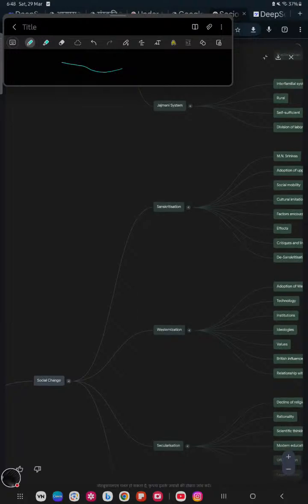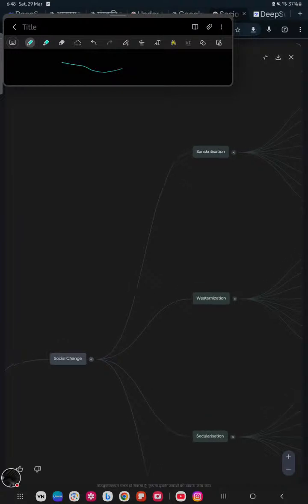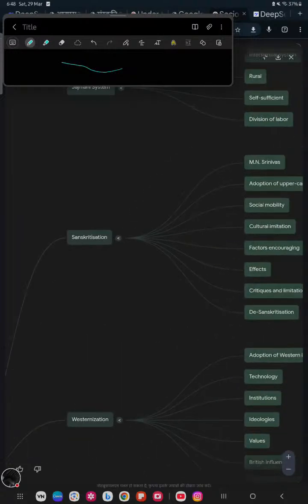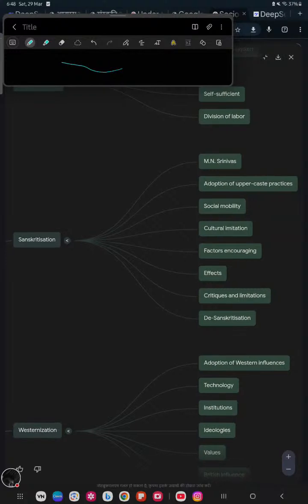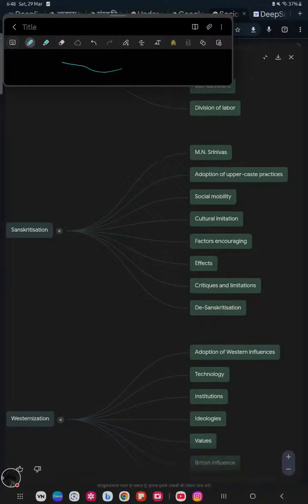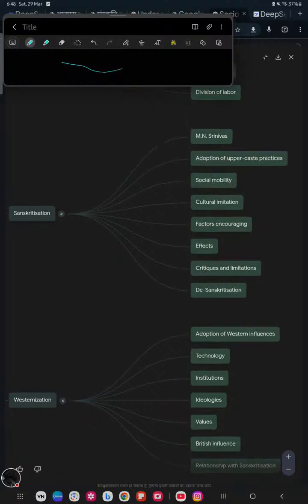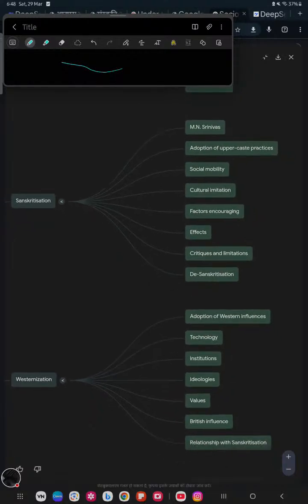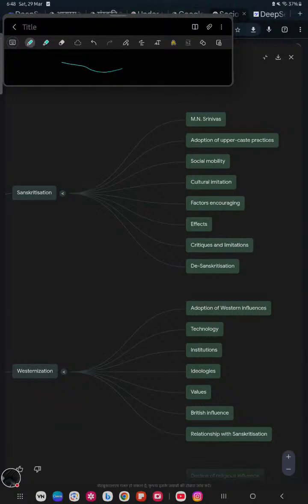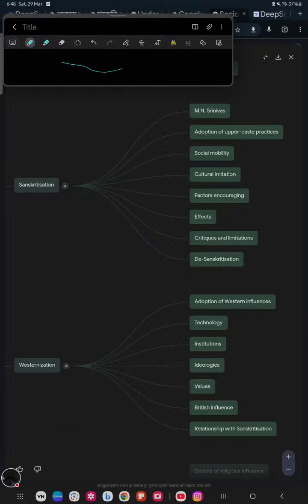Then comes our second part, social change. Social change contains things like Sanskritization, and the term Sanskritization in India was researched by M.N. Srinivas. It is the adoption of upper caste practices. It provides social mobility and cultural imitation. There are factors encouraging Sanskritization, and it has effects on society, and there are many critiques and limitations of Sanskritization.